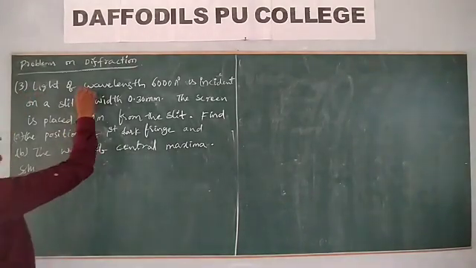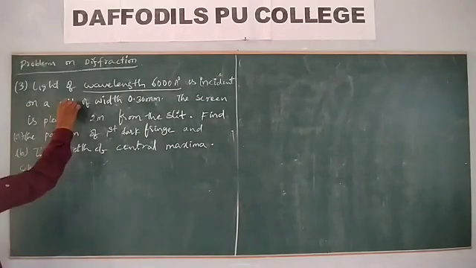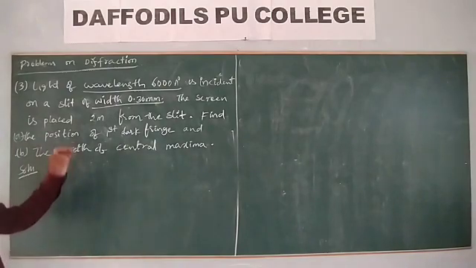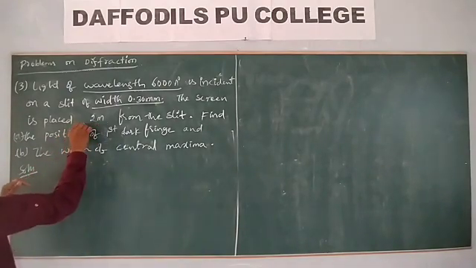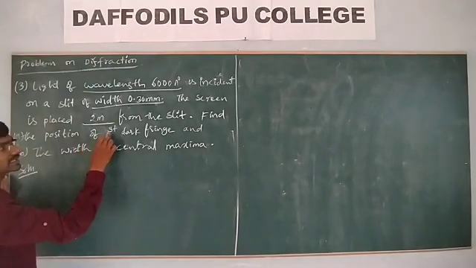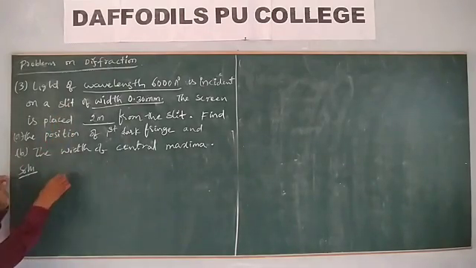Given light of wavelength 6000 angstrom is incident on a slit of width 0.3 millimeter. The screen is placed 2 meters from the slit. Find the position of the first dark fringe and the width of central maxima. First dark fringe corresponds to the first minima. Let me write the given information here.